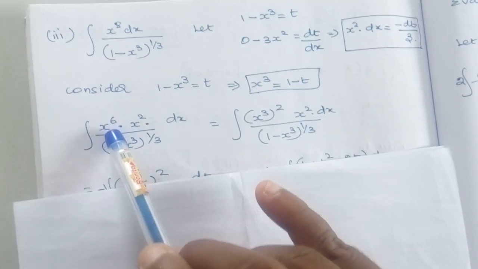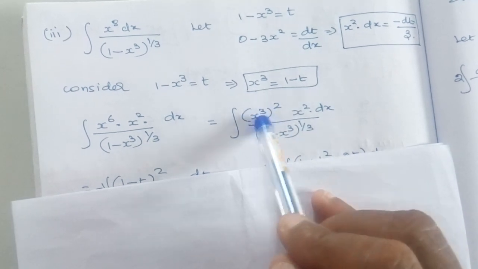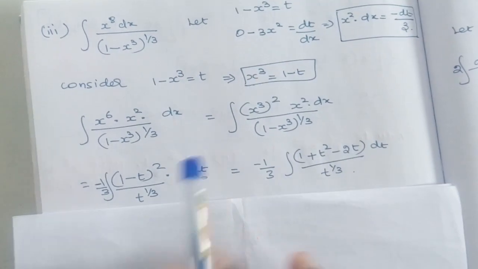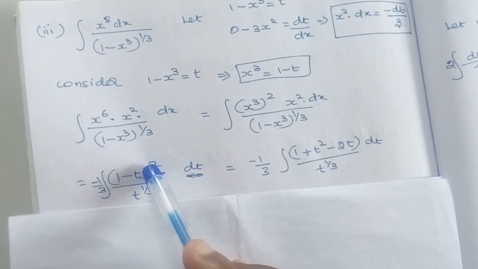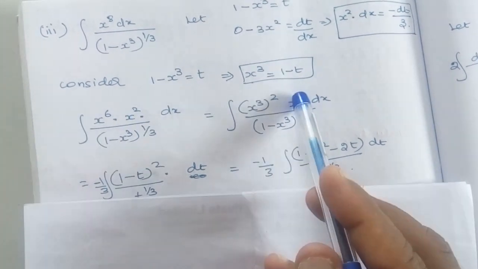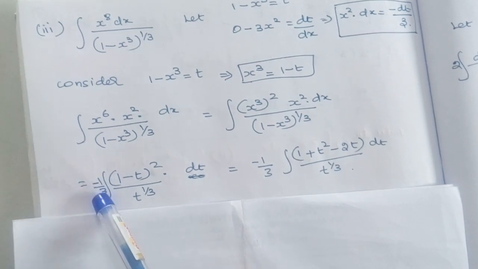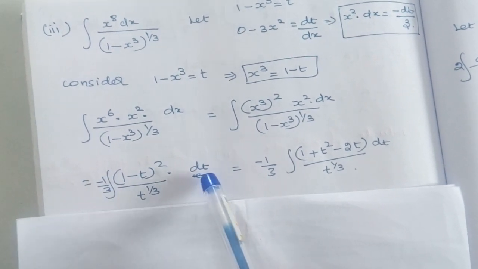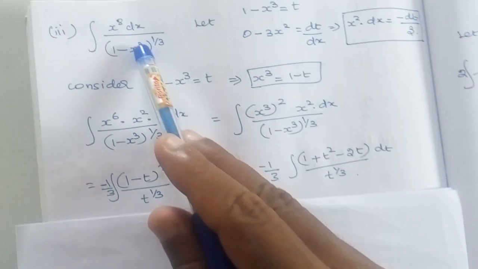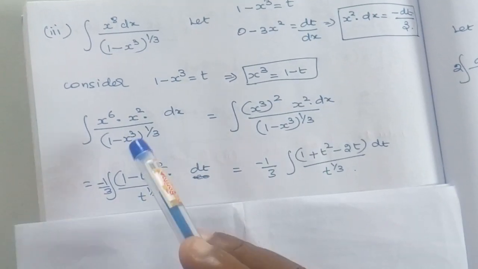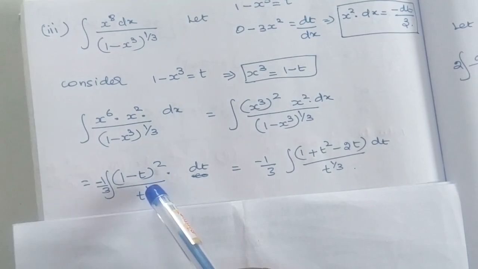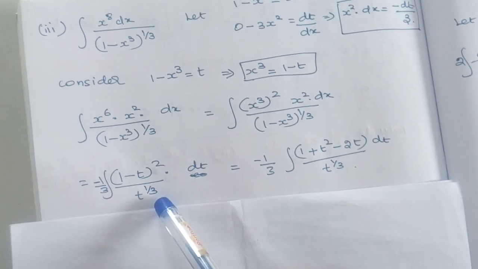So x power 6 can be written as x cube power 2. In place of x cube we can substitute 1 minus t whole square, and then in place of x square dx we can substitute minus 1 divided by 3 into dt, and then in the denominator we can substitute t power 1 by 3.